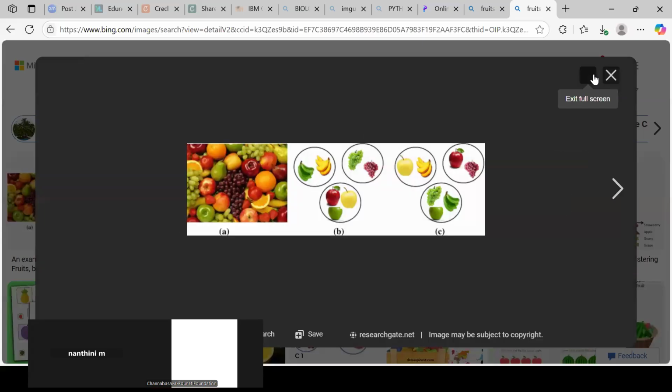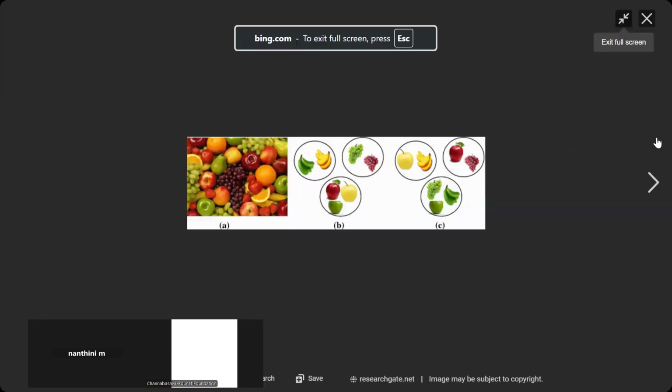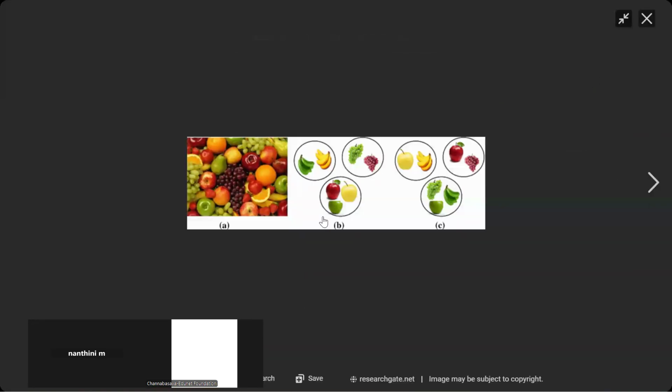Students, can you see the picture? I will be feeding the machine a bowl of fruits. Can you see the different types of fruits we have? The machine doesn't know what is apple, what is banana, what is grapes. I'll just be feeding the machine the bowl of fruits.